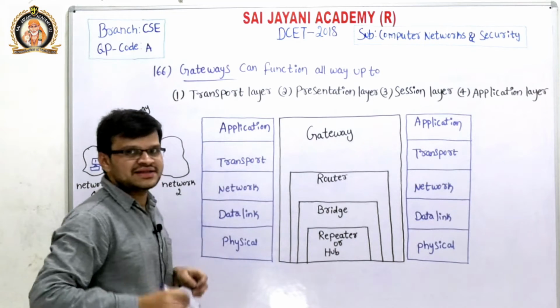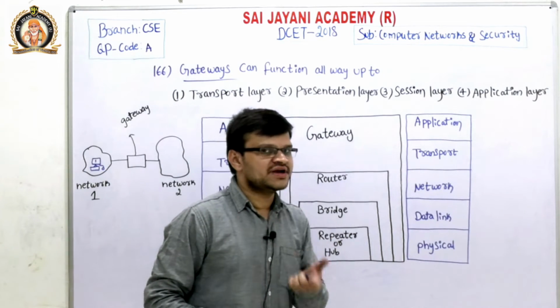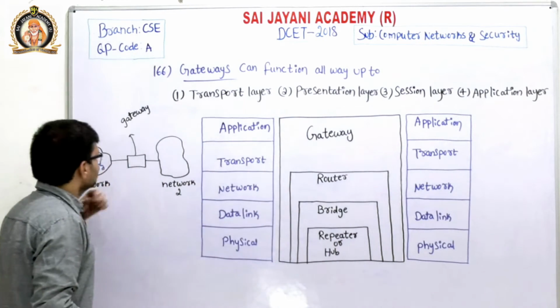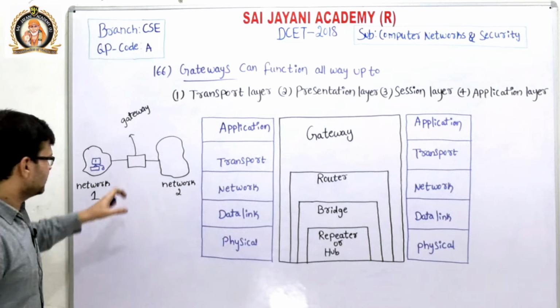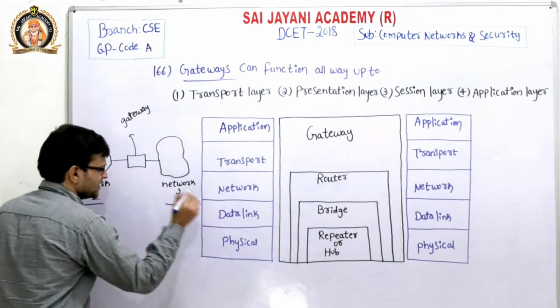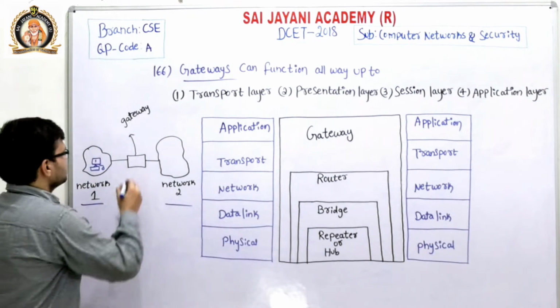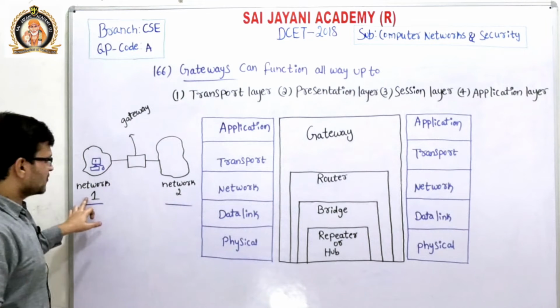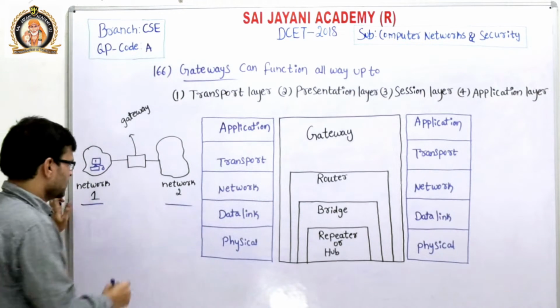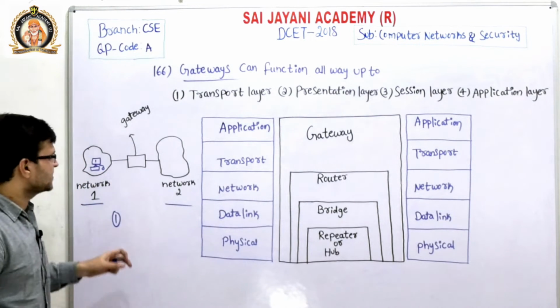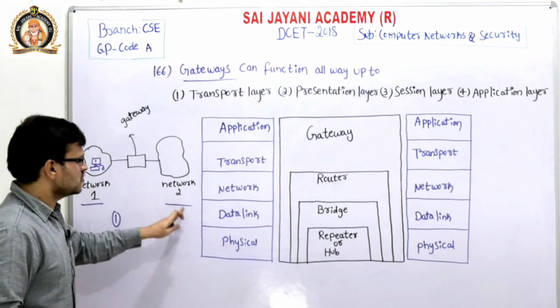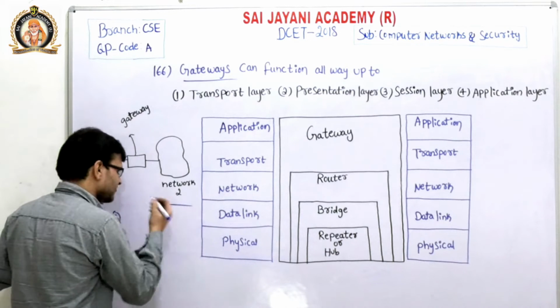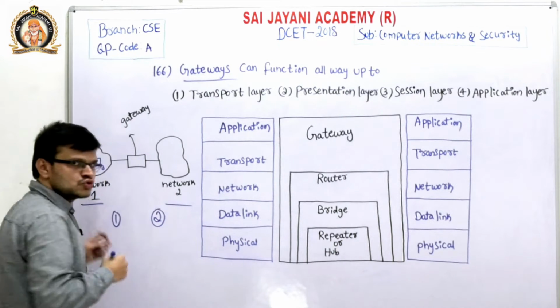A gateway is the network node that connects two different networks. Consider here, it is a gateway, it is connected to network 1 and network 2. The gateway is connected to network 1 with a different protocol, we can call it protocol 1. Similarly, the gateway is connected to network 2 with a different protocol, that is protocol 2.